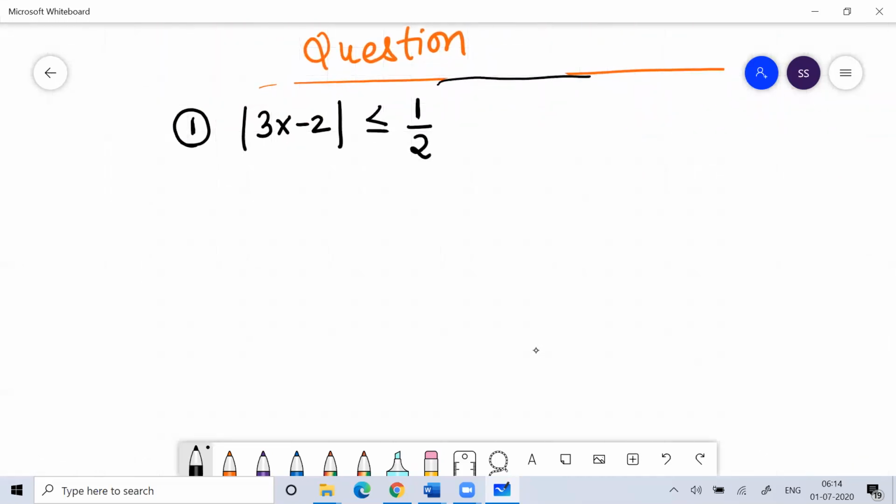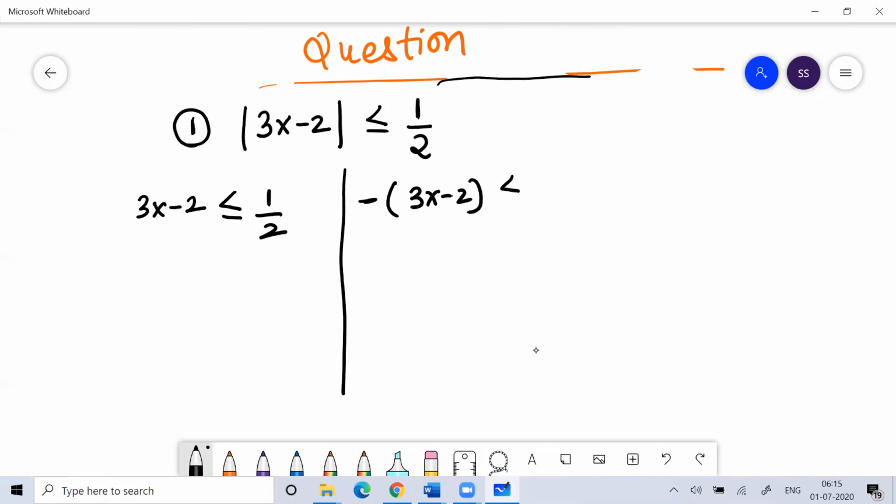Here you know that you will accept both the positive value and the negative value. Imagine 3x minus 2 is y, so the input would be the positive value of y and the negative value of y. Both will be your input. So if I feed those values, this would be 3x minus 2 less than or equal to 1 by 2. And if I put the negative value, then minus of 3x minus 2 would be less than or equal to 1 by 2. Both inputs will be there when we talk about a modulus function.